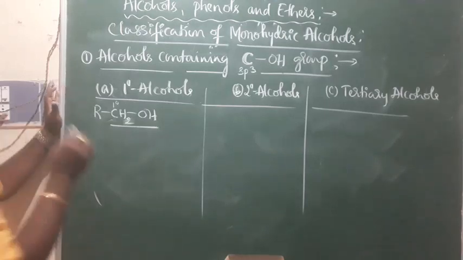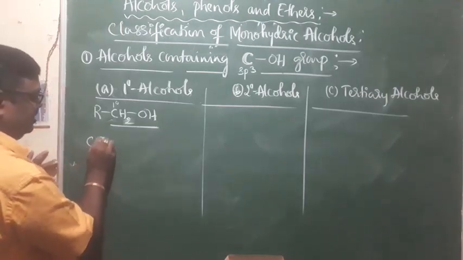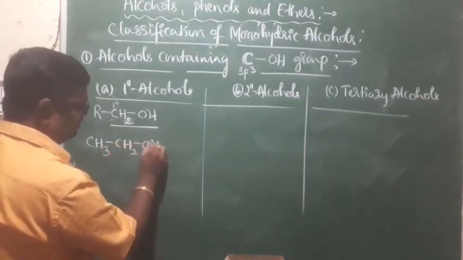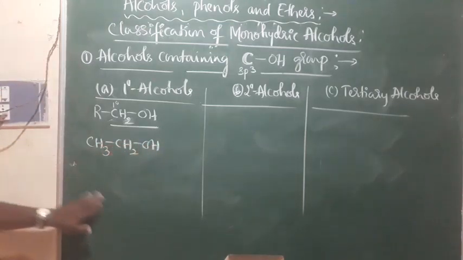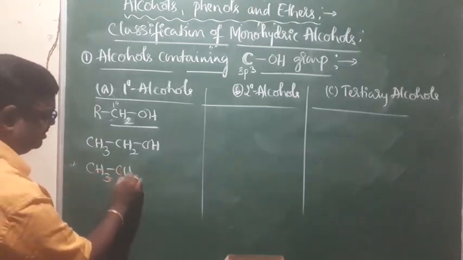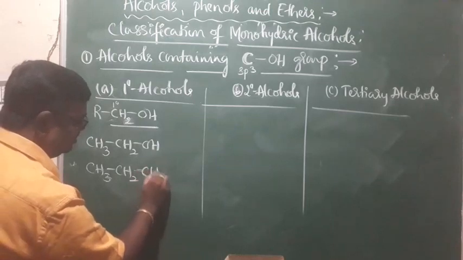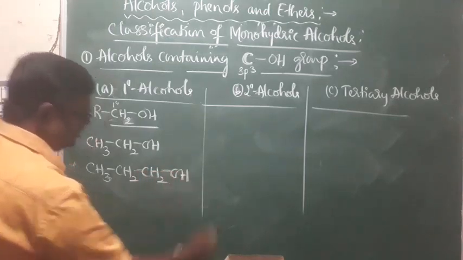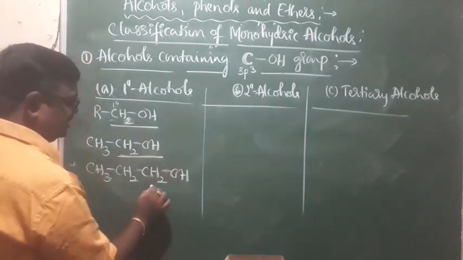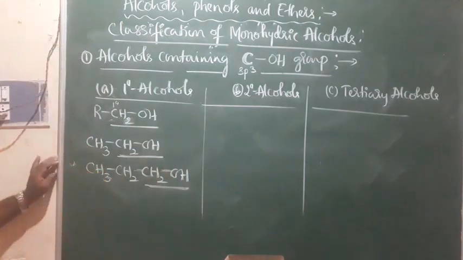And of course, for example, you see CH3CH2OH. This is primary alcohol. Or you can say CH3CH2CH2OH. This is primary alcohol, because you will find here CH2OH. Yes? Okay now? Look here.